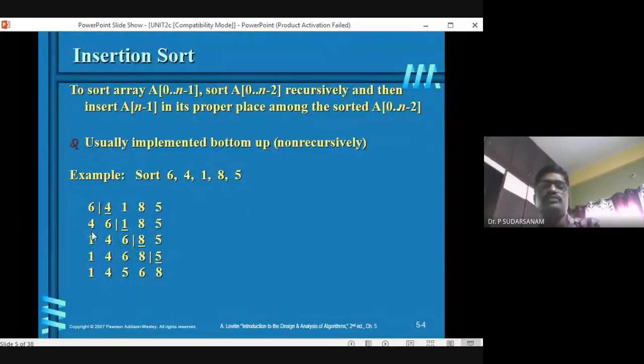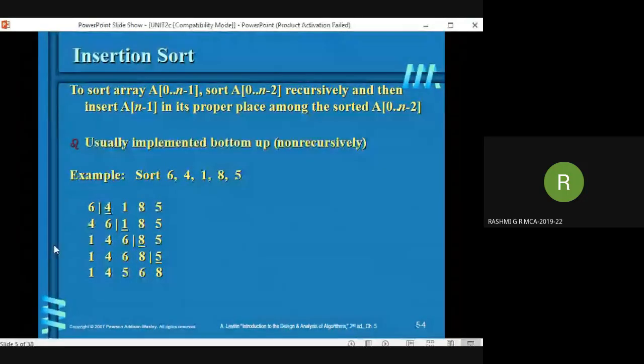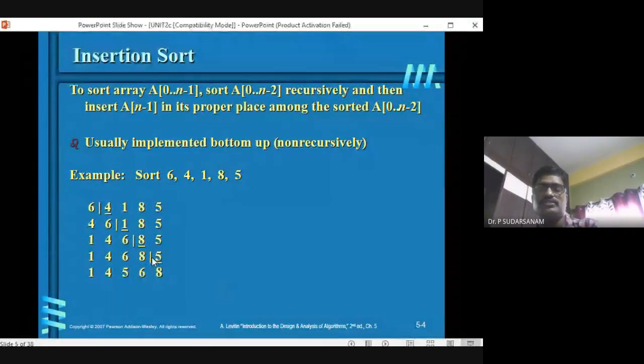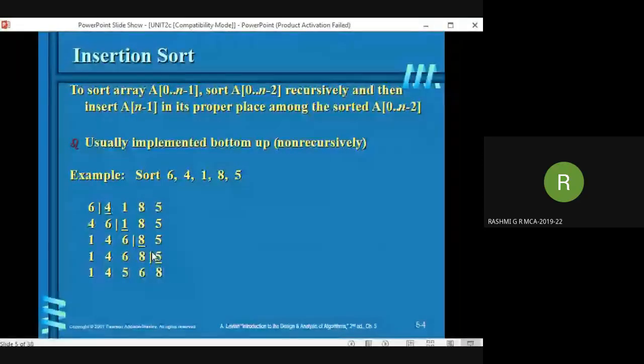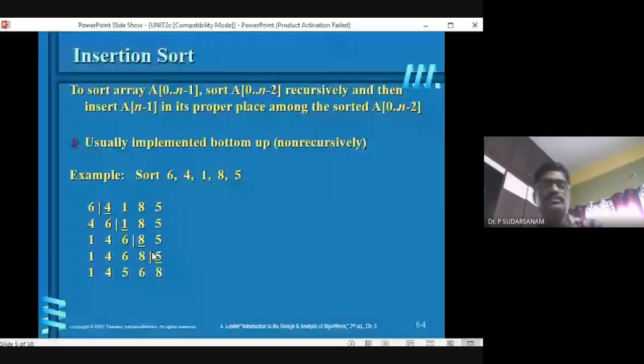Now for example, if you take this example, 1, 2, 3, 4, you can check it repeatedly. Rashmi, sir. Your audio and video will be clear for others? Yes, sir. Right, no problem. So now, 5 should be placed into this array.